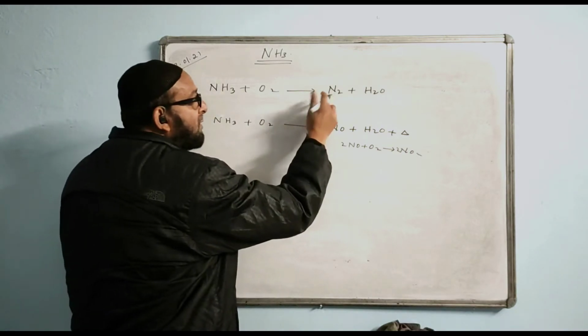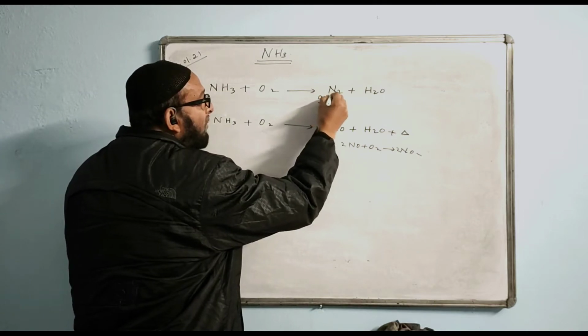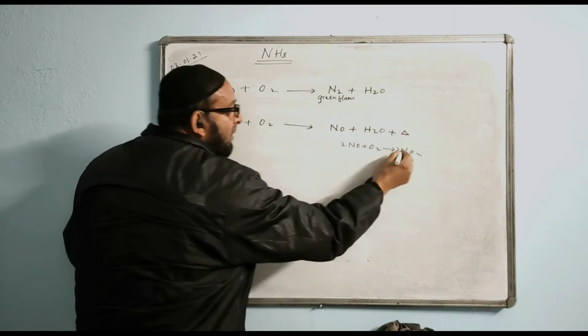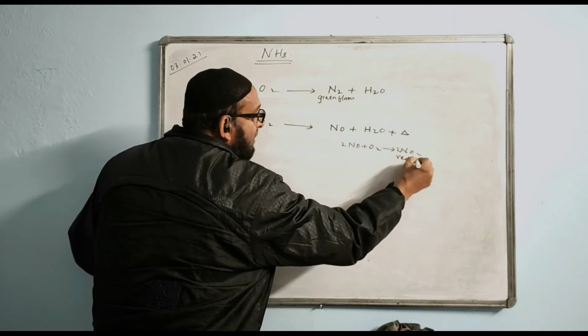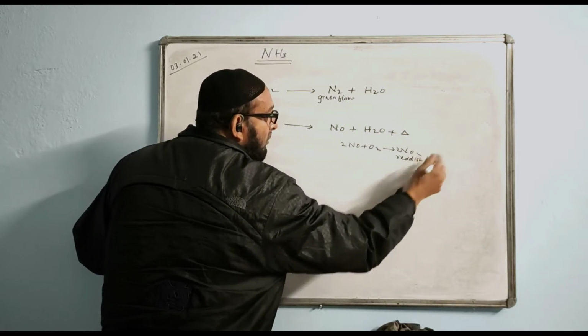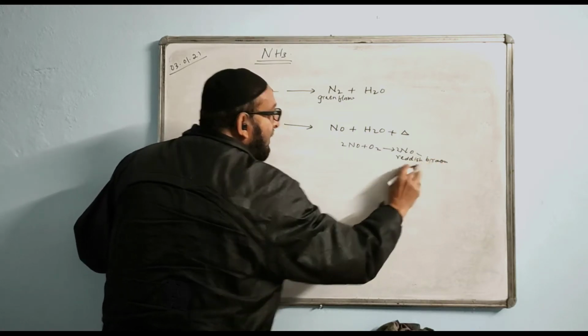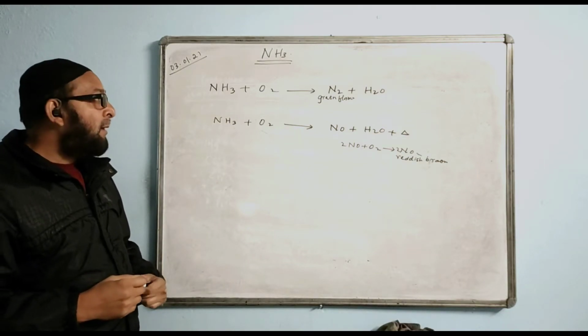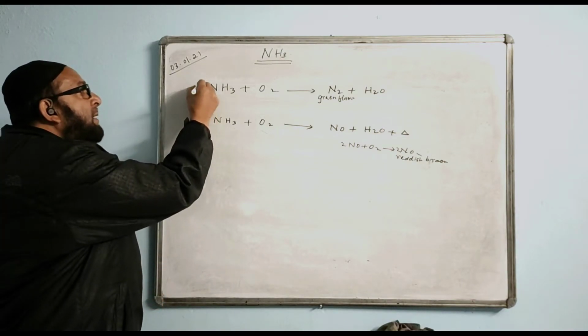This time the observation will be greenish yellow flame or just green flame. And after this, reddish brown fume will be liberated.